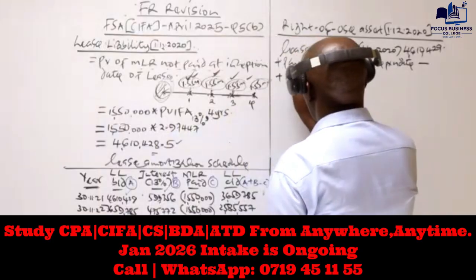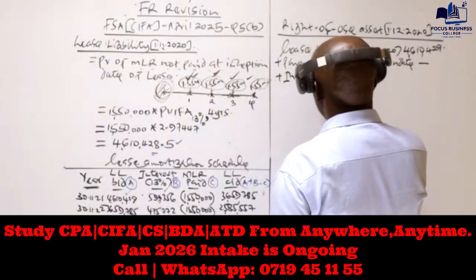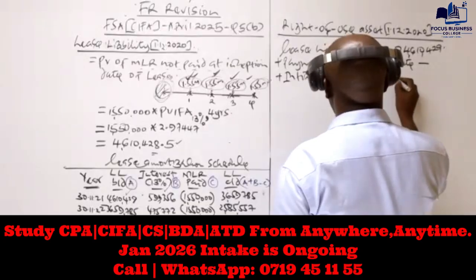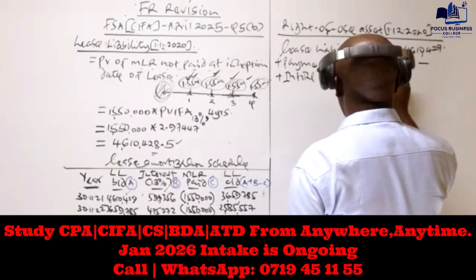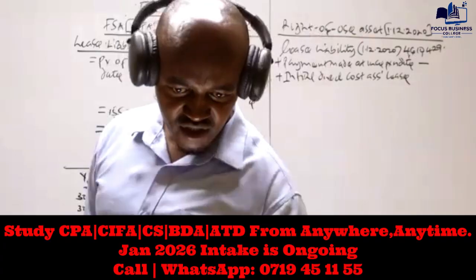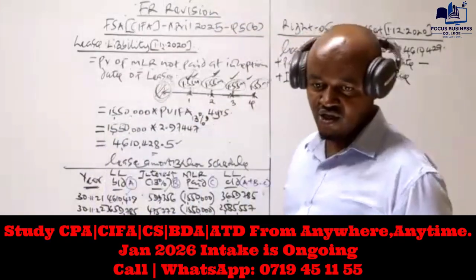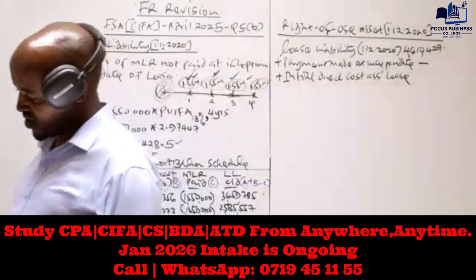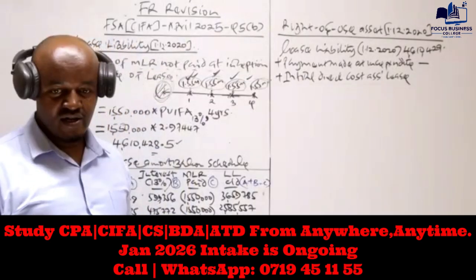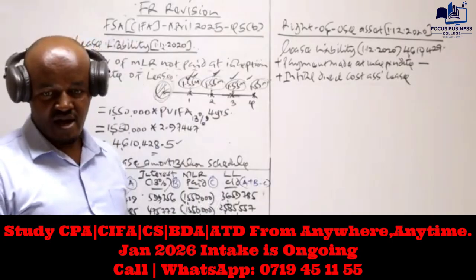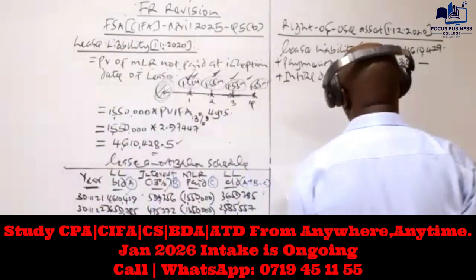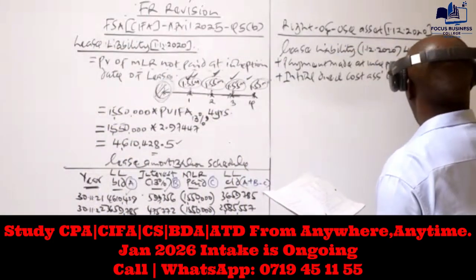And then to this we add what? Initial direct costs, which are associated with the lease. I think in this question we have some initial direct costs associated with the lease. Can you see that? Who can see that value? It is within paragraph 1, the last sentence. Can you be able to see this? Abdinasil? Amos, can you see that? Yes. So the initial direct cost associated with the lease is 429,570.